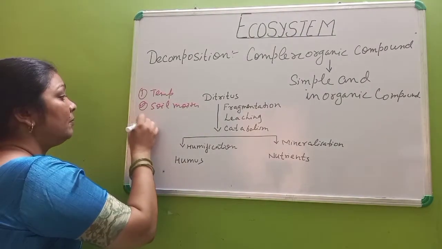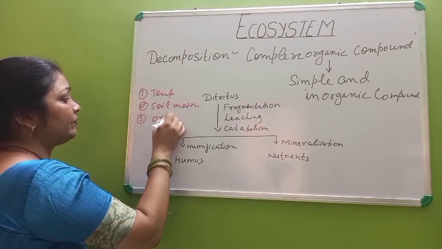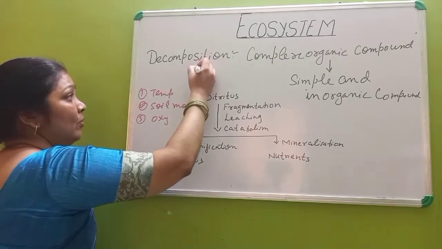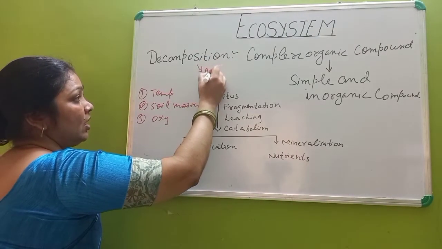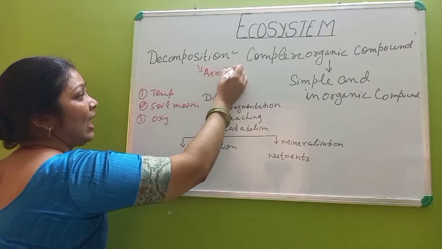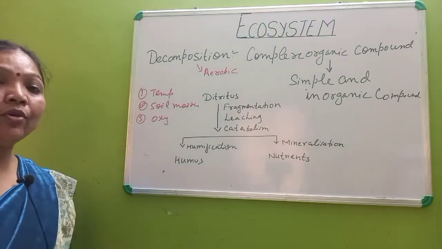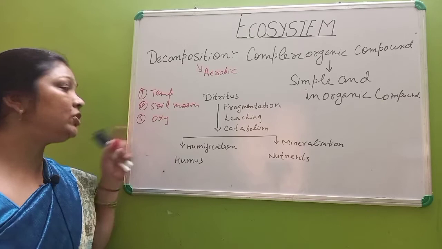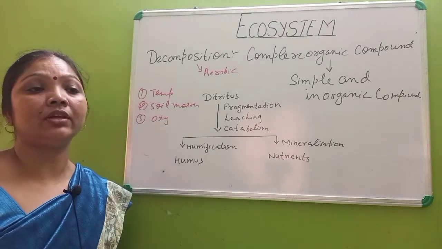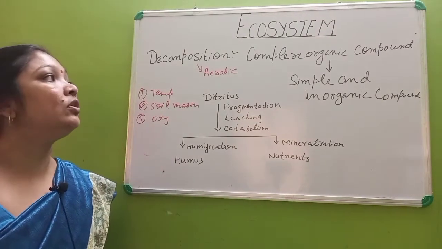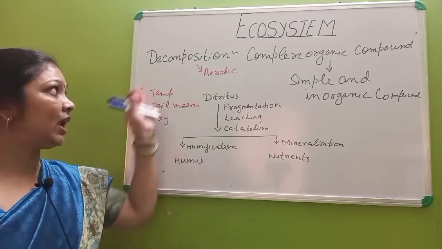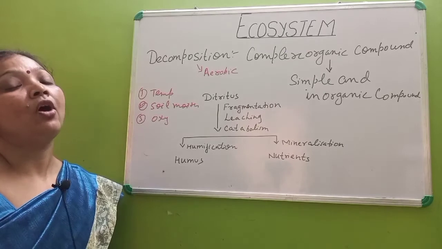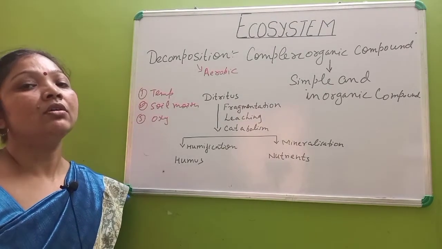Then oxygen, because one more important thing is that decomposition is an aerobic process, which means it always requires oxygen. So the availability of oxygen is going to affect the rate of decomposition. So this is the second factor that is important for a stable ecosystem.